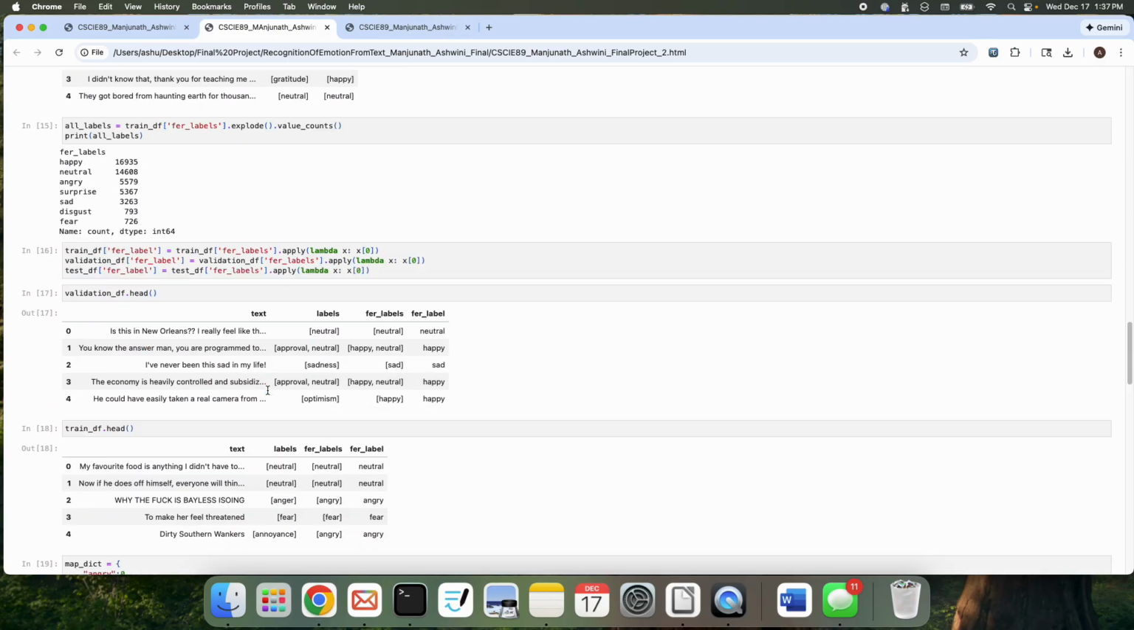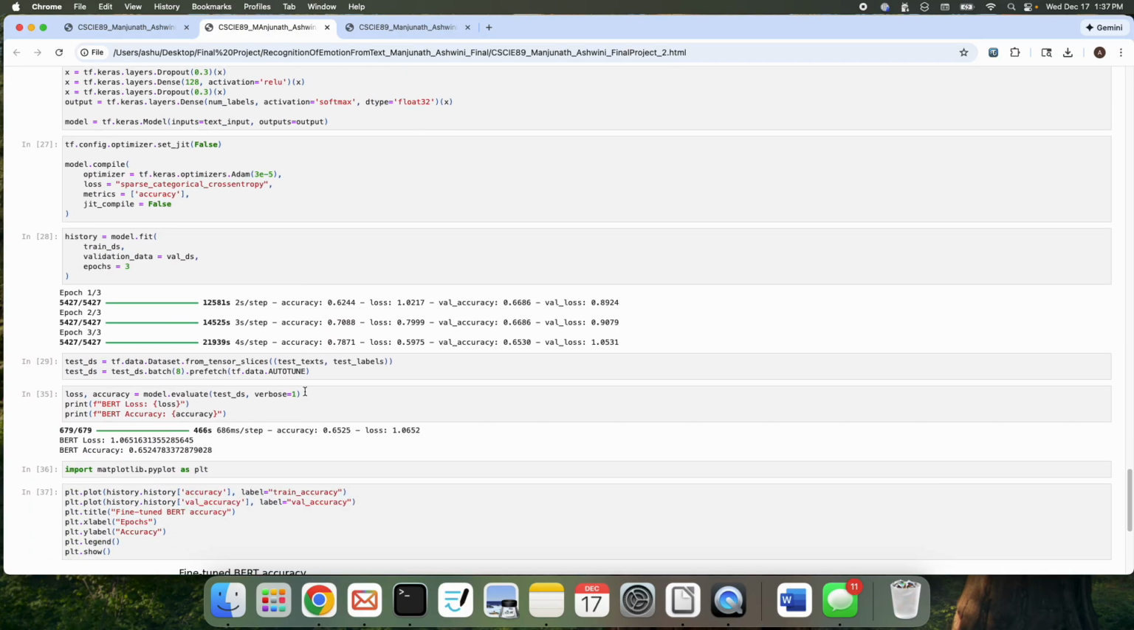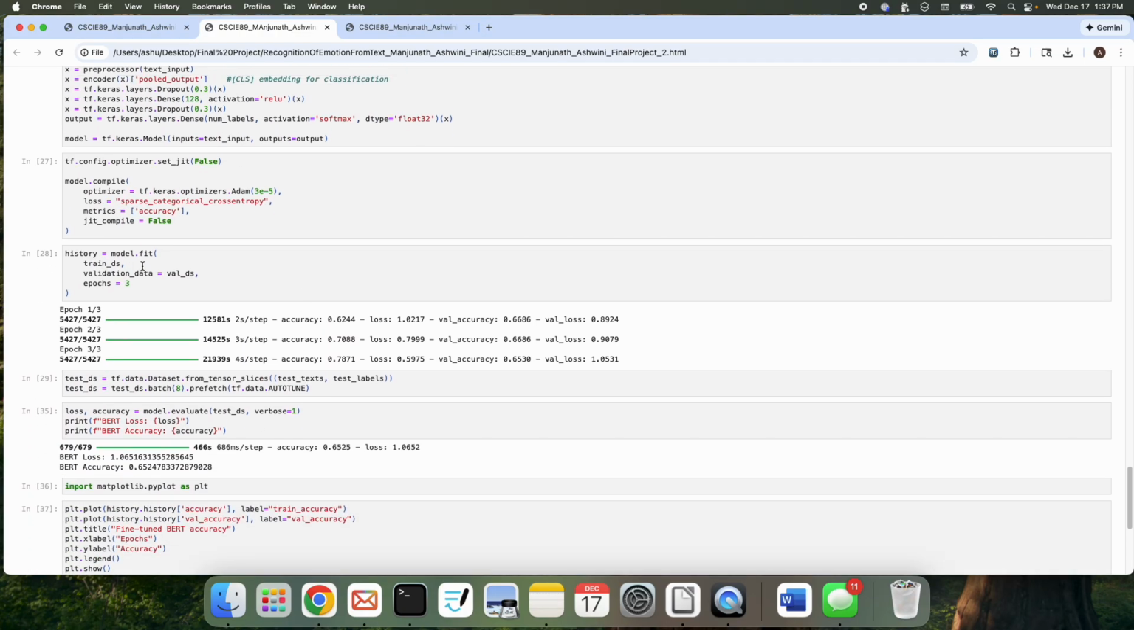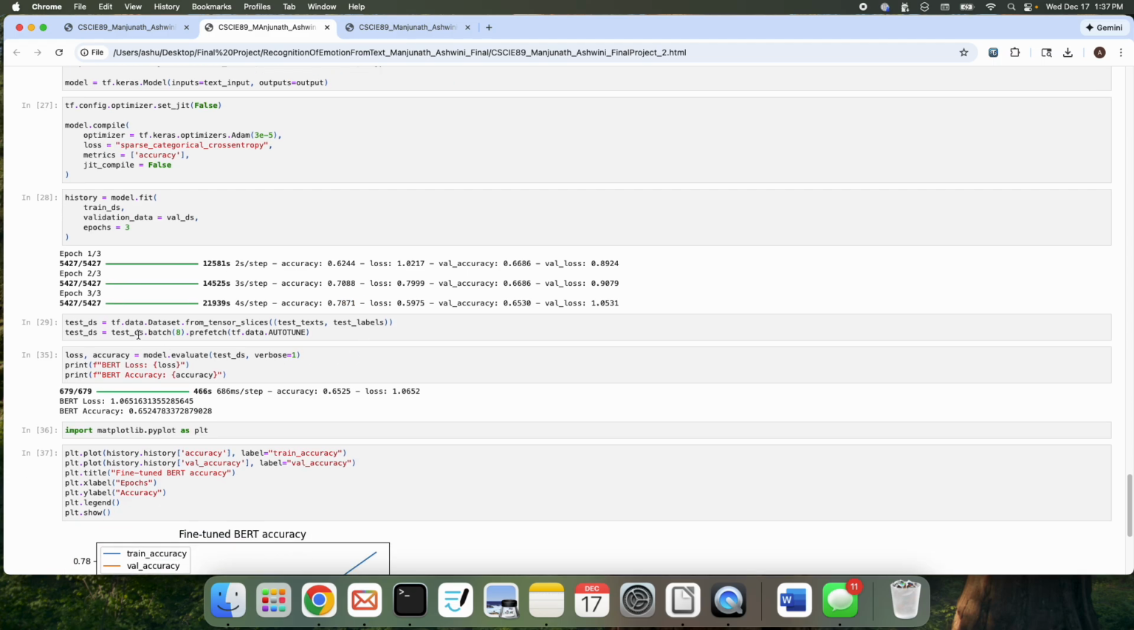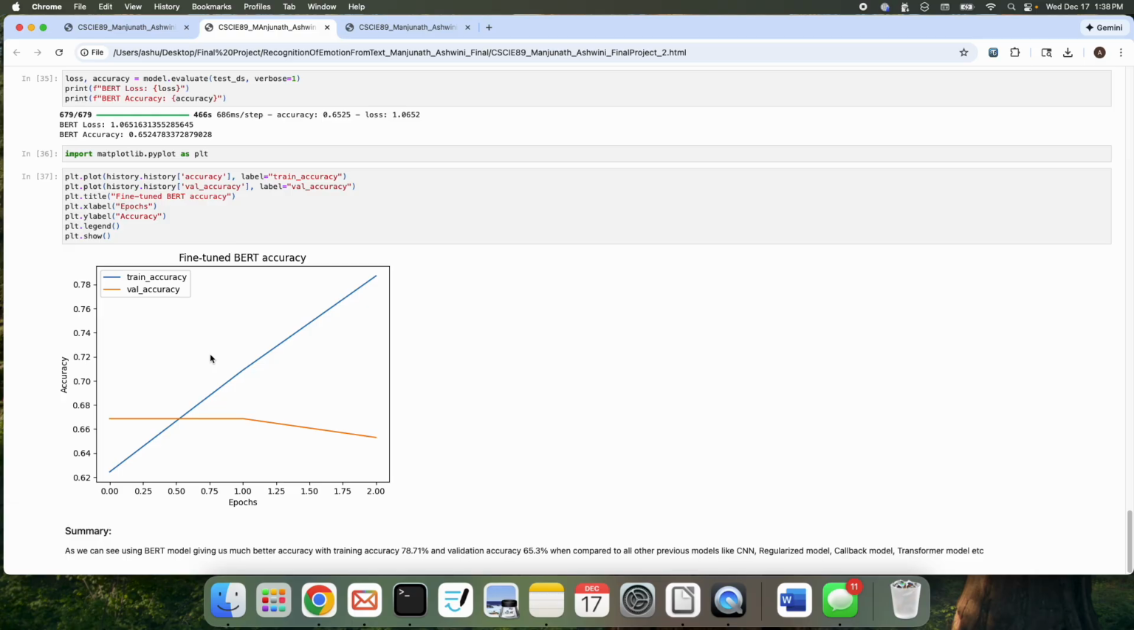And then once the model is fit, I used 3 epochs over here. The accuracy was much better, as you can see. Validation accuracy 65%, training accuracy 78%. So far I could see that the BERT model was coming out really good with its accuracy.